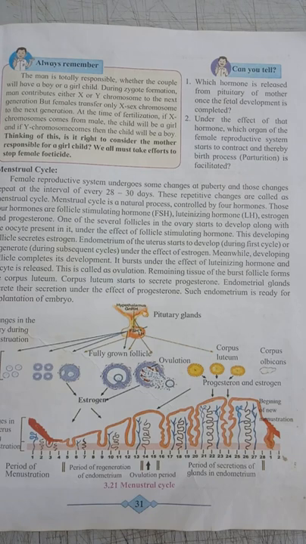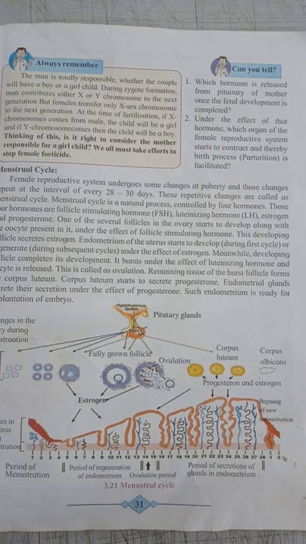when females are at the age of puberty. What is the age of puberty? The age of 10 to 17 years is called the puberty age.